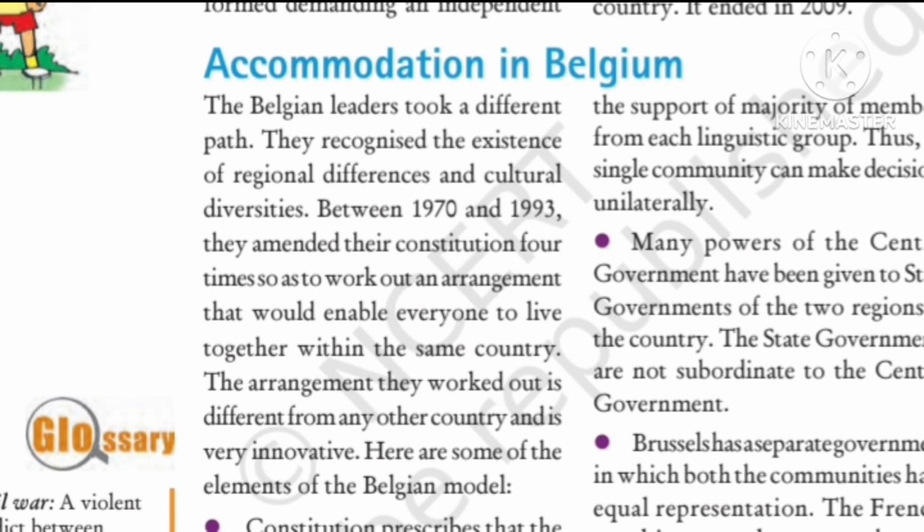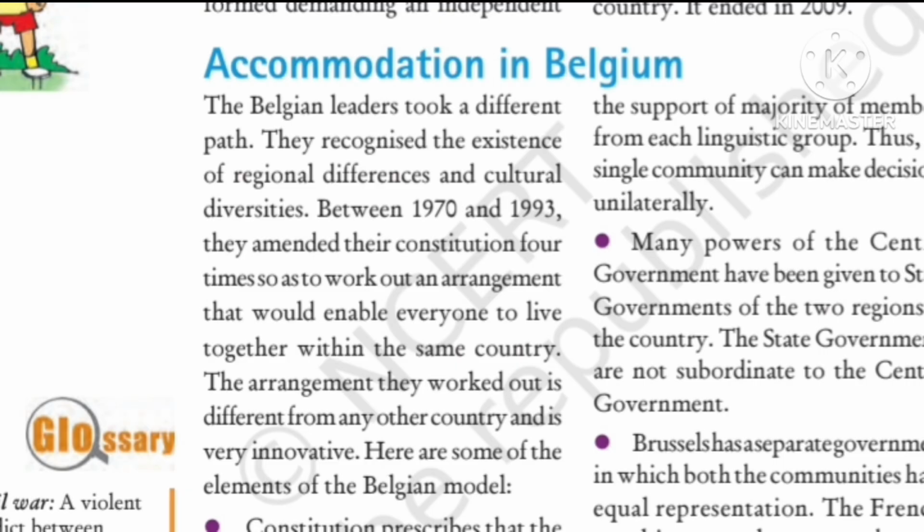So in Belgium also, central government was there, and the number of ministers of both the languages were equal in the central government. So there were no chances of conflicts between the number of ministers and the language they speak, right?